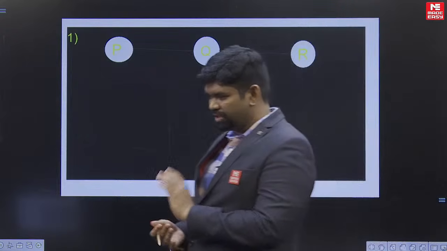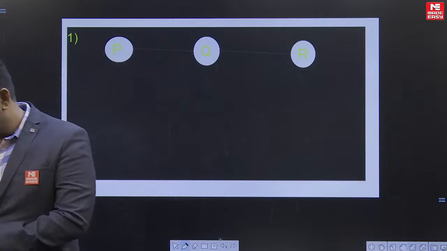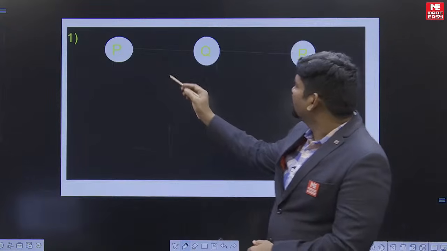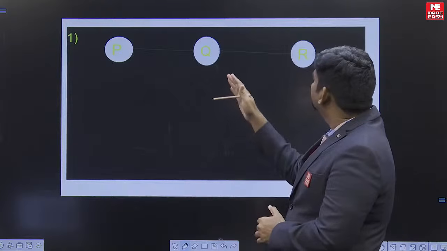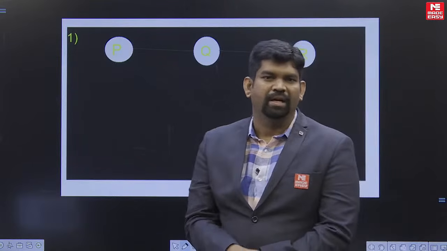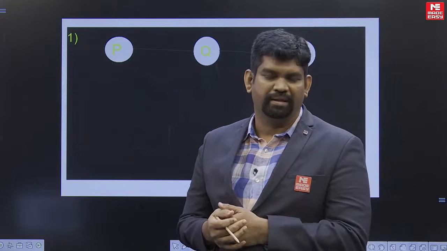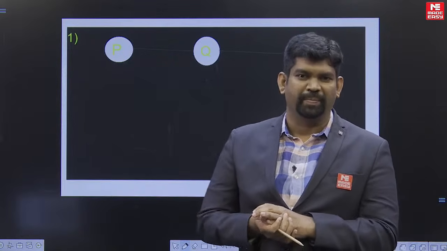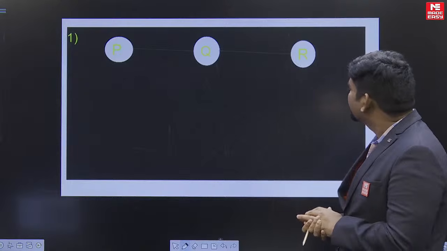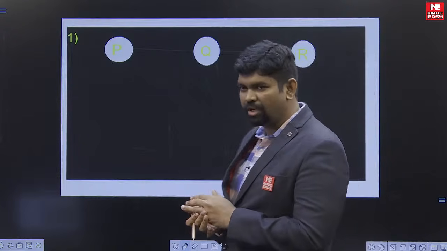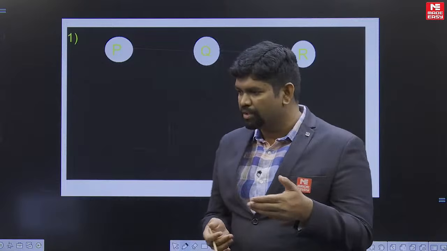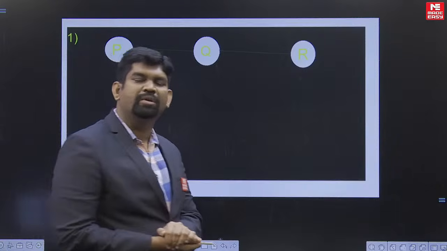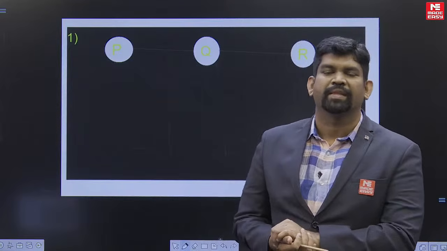In this, the first question I got from the students is: there are routers P, Q and R, and the links are connected. It is regarding distance vector routing. They have mentioned that the routing tables are converged. So once they mention that the routing tables are converged, what does it mean?